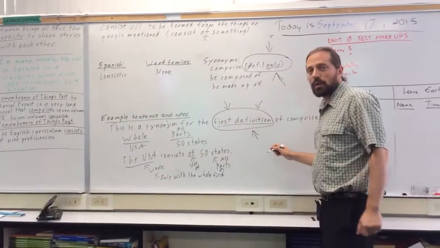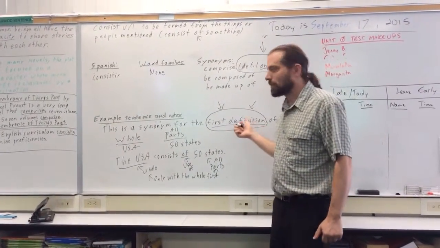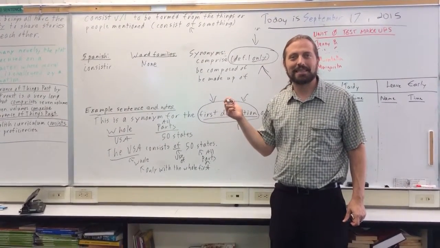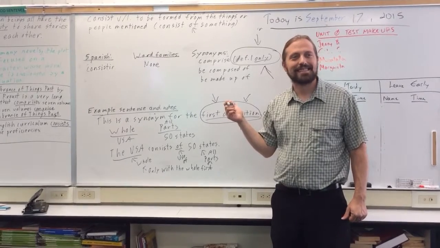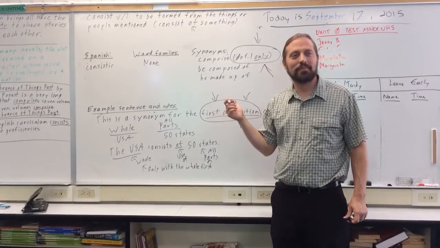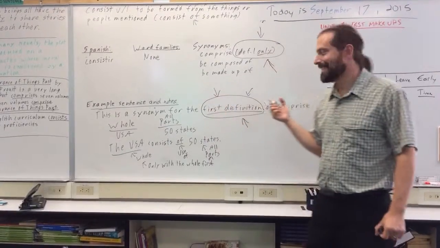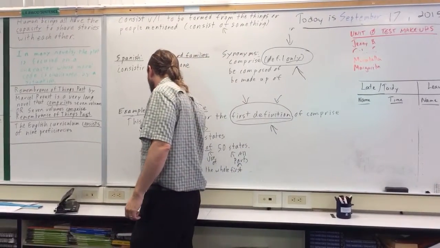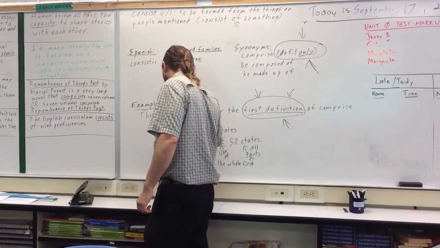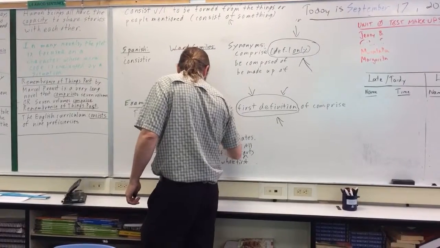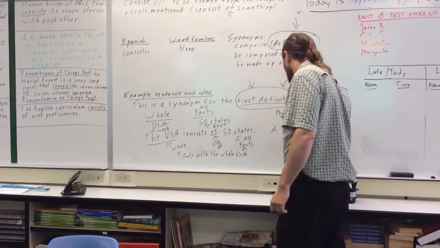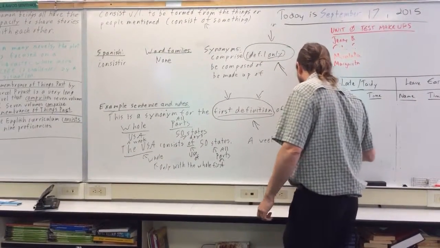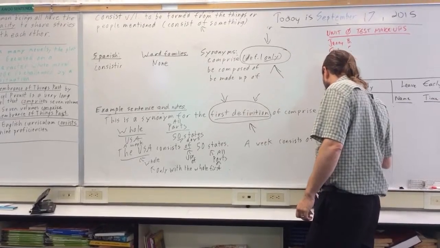And so we could do one more with a whole and parts. So who can think of a whole? Something. Like yesterday we did the year. Can you think of something else? Let's see. How about a week? All right, a week. A week is the whole. How many days in a week? 7. Yep. So 7 days. That's right. So we say a week, that's the whole, consists of, say of, 7 days.